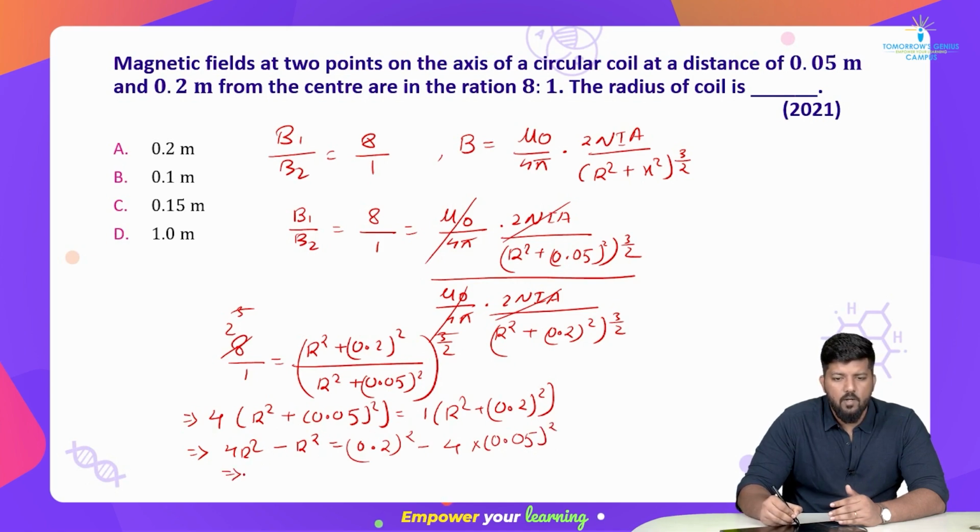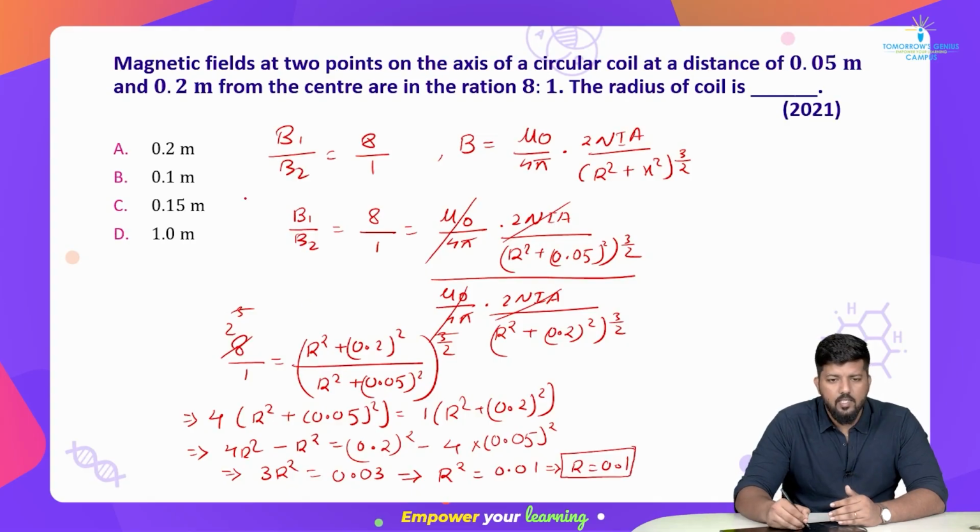Now this becomes 3r square, and this becomes 0.03. Now solve this: we get r square equal to 0.01, and if you solve for r, you will get r as 0.1. Which option is correct? Option B is correct, right? We got our option B as correct. Let's go to the next question.